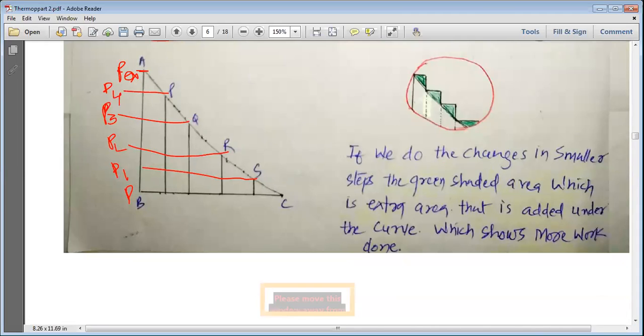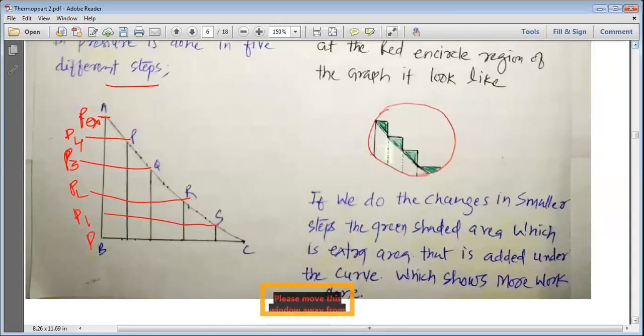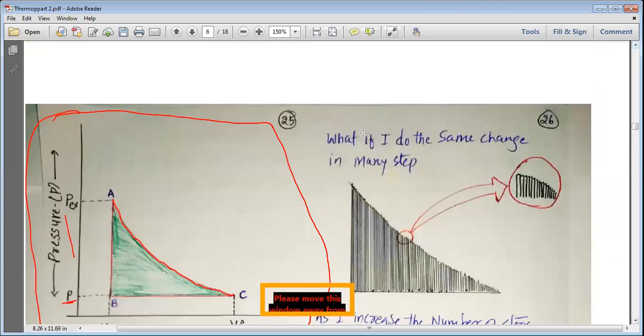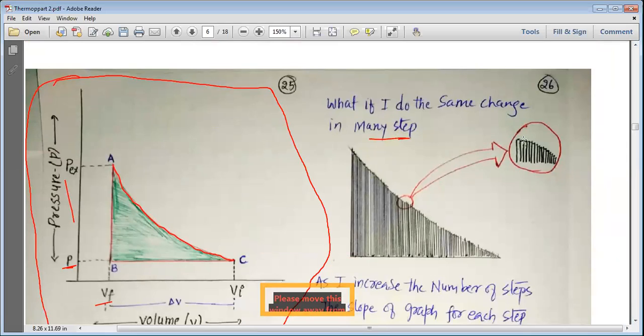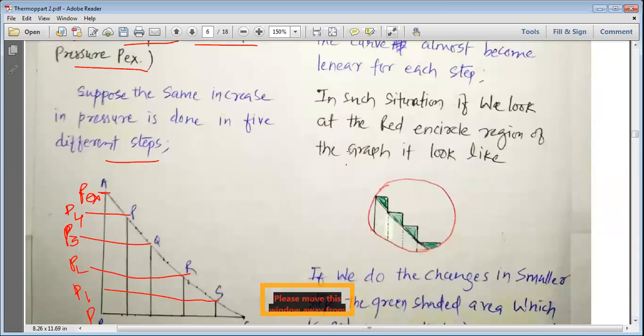Now suppose the same work is done in some other way. Let us see by what way we do the work. What if we do the same change in many steps? You can see each line represents a step, and on each step we represent the change. So we are doing the same change in pressure in many different steps. Now if I want to express this small change, I will have these small changes each time. Now I want to make it even bigger here.